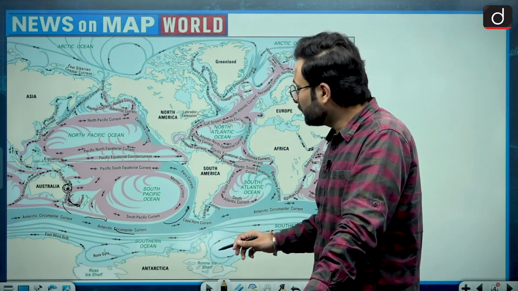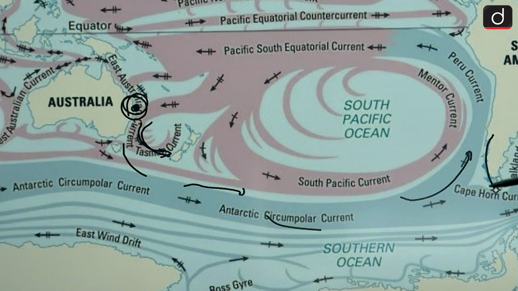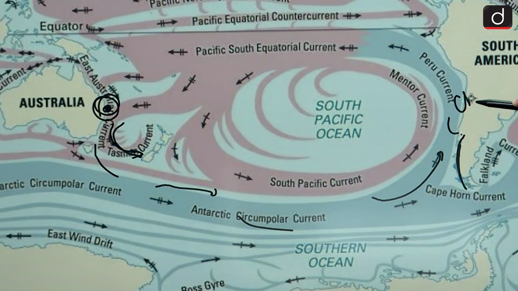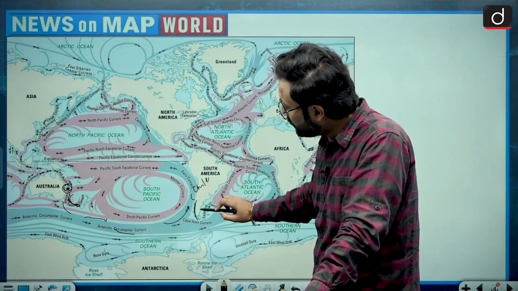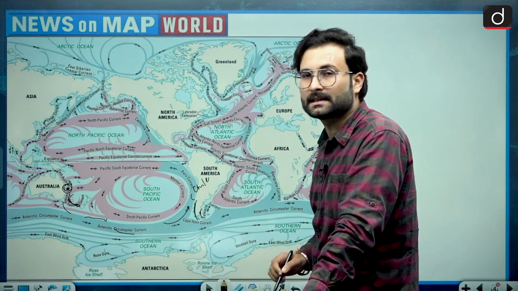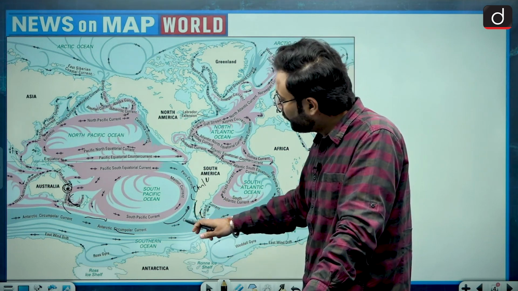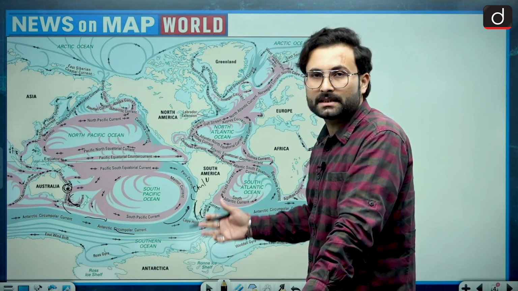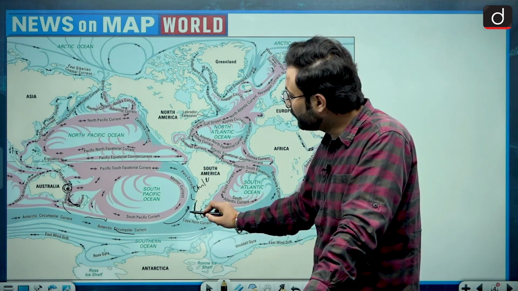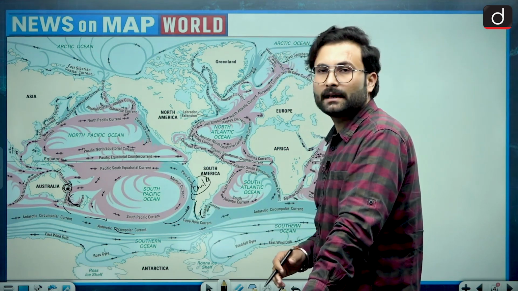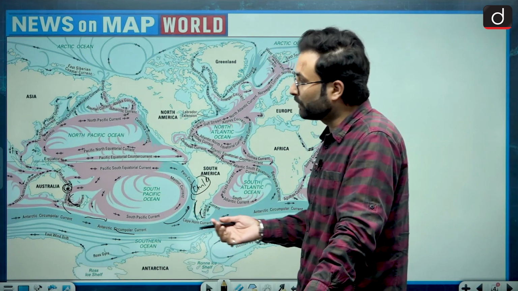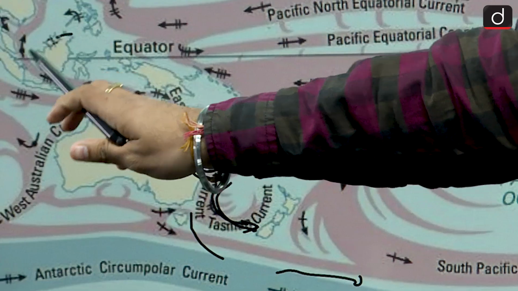Here you can see this is the coast of South America. This is Chile over here, and this is the eastern coast where Argentina is. Since this current first reaches the western coast of South America, it will first reach Chile. Other options like Papua New Guinea would be in the opposite direction, somewhere here, so that is not a possibility.